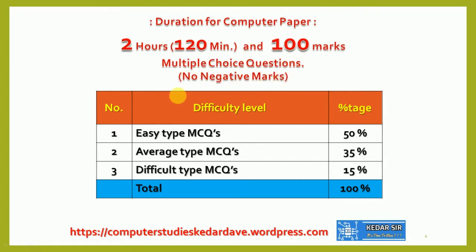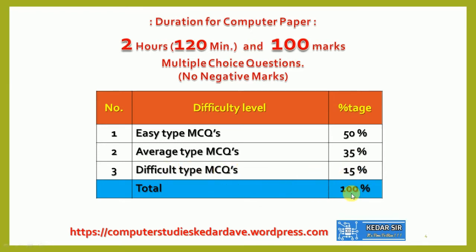Okay, what is the difficulty level of this computer paper? 50% easy type multiple choice questions come in the board exam. Average type multiple choice questions are 35 percent, and difficult type multiple choice questions are 15 percent.